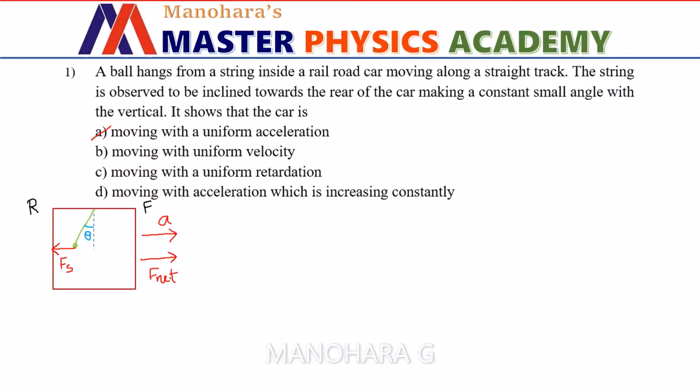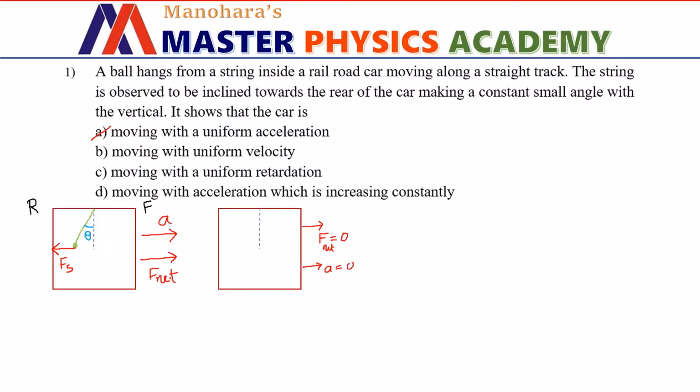how does the simple pendulum bob behave, because we don't know in examination which of the options or which of the cases will be given, right? So let us consider option B, which says the rail car is moving with uniform velocity. So we know that when there is a uniform velocity, the net force acting on the body will be zero. That means no net force is acting on the rail car. That means the acceleration of the rail car is zero.